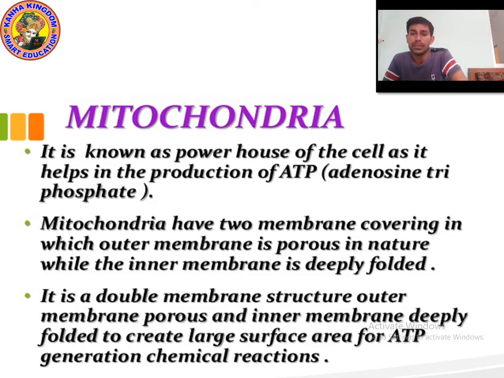is deeply folded. Remember kids, outside of the mitochondria there are two membranes: the outer membrane is porous, and the inner membrane is deeply folded. I will show you. So we can say that mitochondria is a double membrane bound organelle. The outer membrane is porous, while the inner membrane is deeply folded to create a large surface area for ATP generation chemical reaction.